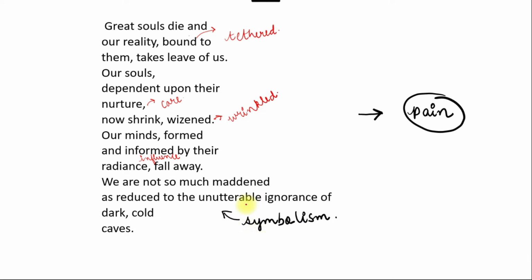So here symbolism is used. So what is symbolism? Where we are compared to these animals in a dark, cold cave. Our mind is reduced to a very dark place where we feel quite disoriented. So here the entire stanza talks about how without the great presence of such people, we are disoriented and how our life is feeling incomplete.